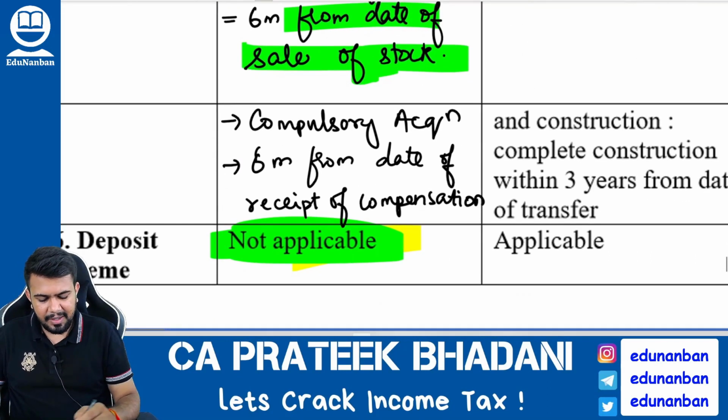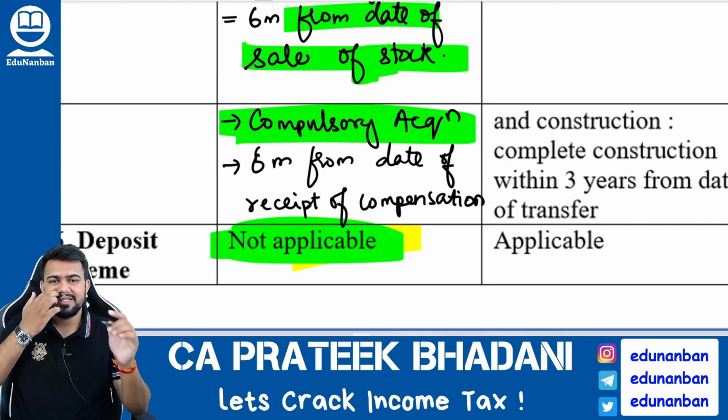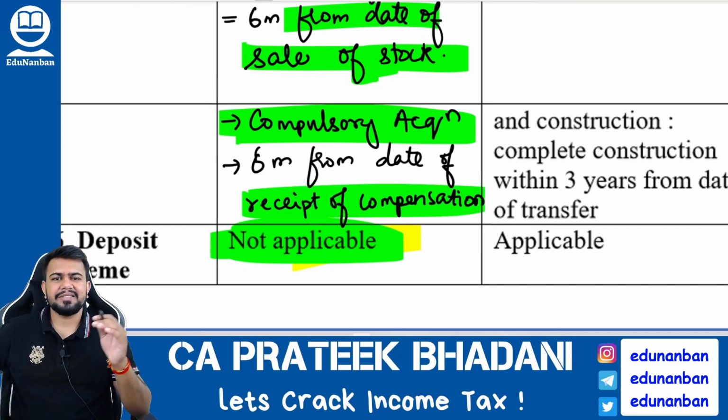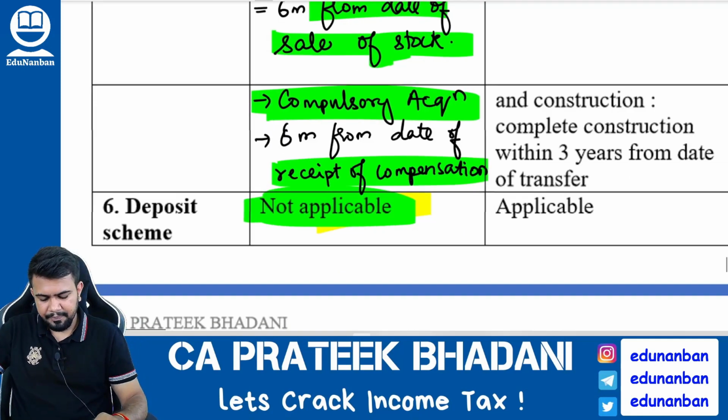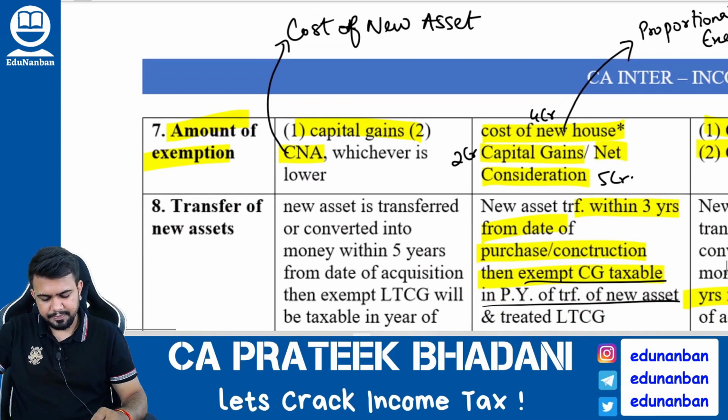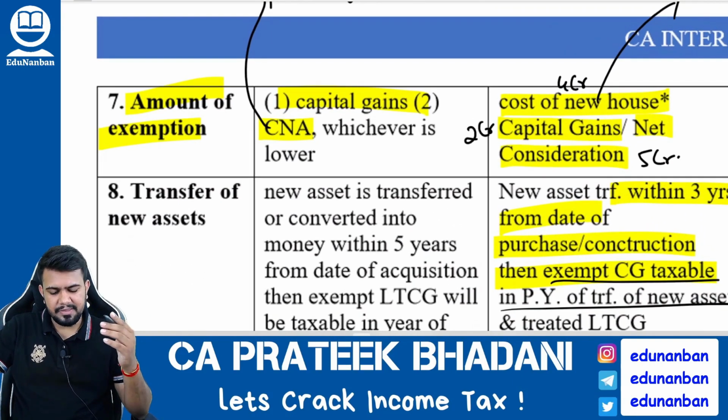And even in case of compulsory acquisition, the 6 months time limit should be taken from the date on which the compensation is received by the government. But in this section the deposit scheme is not applicable since the time period is just 6 months. Now how to calculate the exemption?